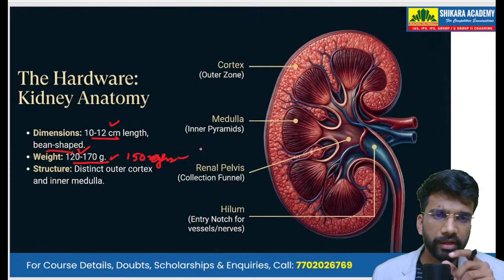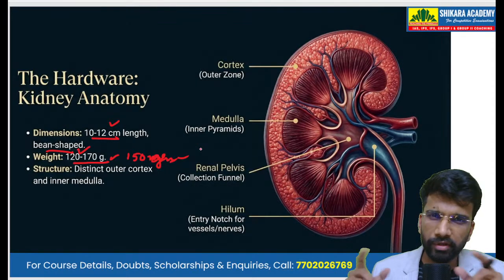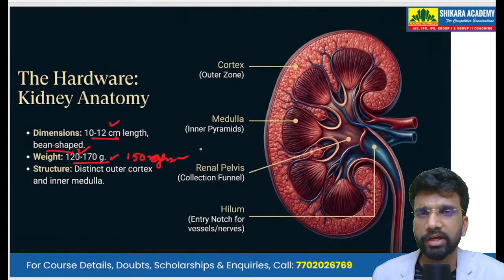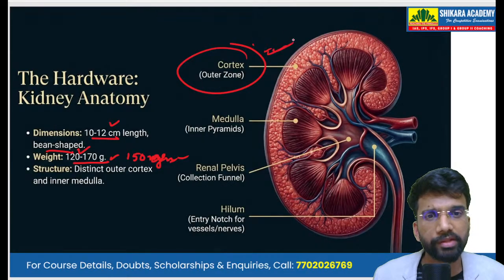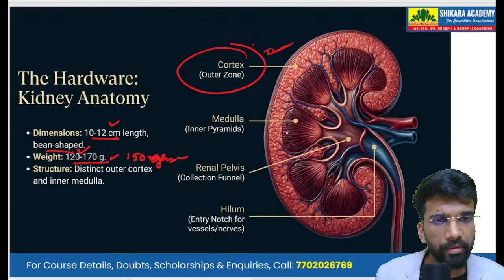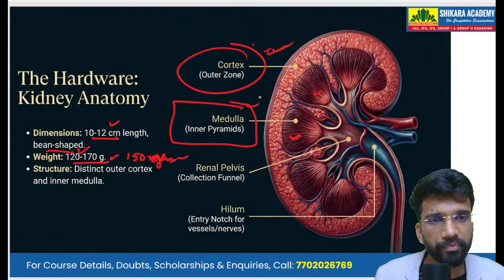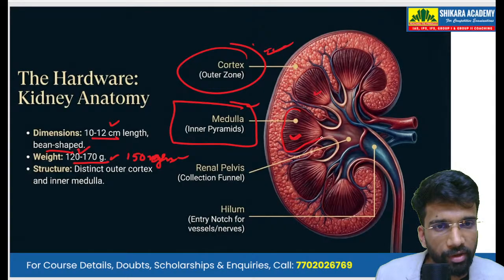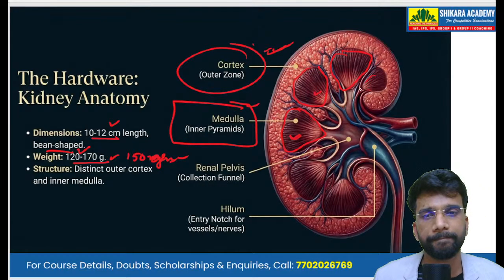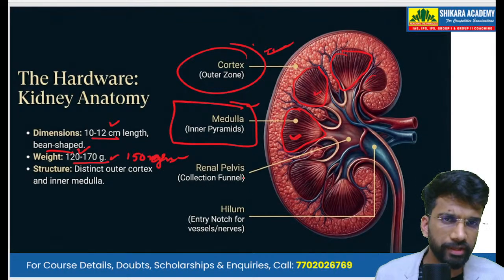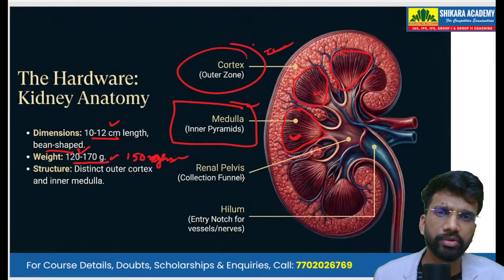And when we look at the structure of kidneys, we see two distinct parts. That is the outer zone, which is known as the cortex, and the inner, middle part, which is known as the medulla. So these pyramids, these triangular-like structures, are the medulla of the kidney. And the main job of the kidney is to filter the blood.